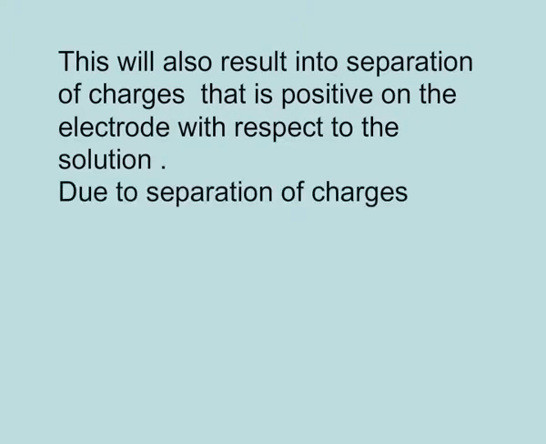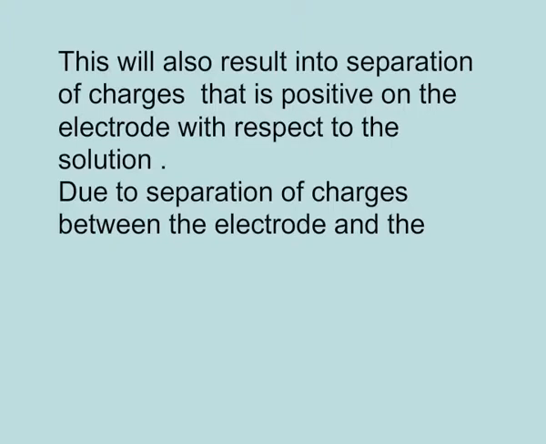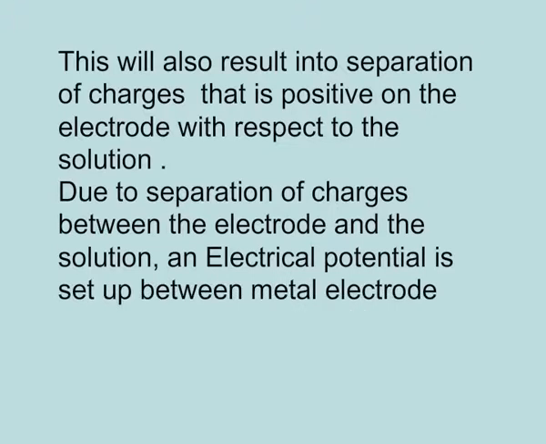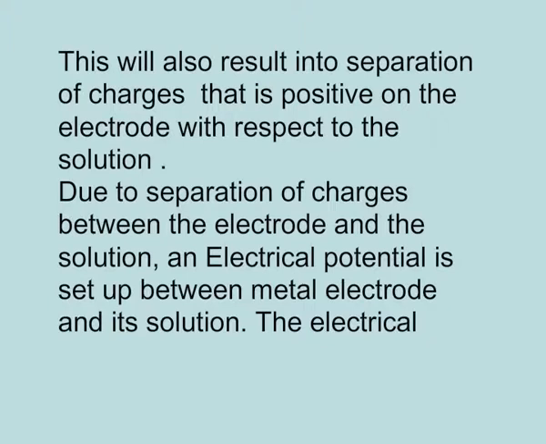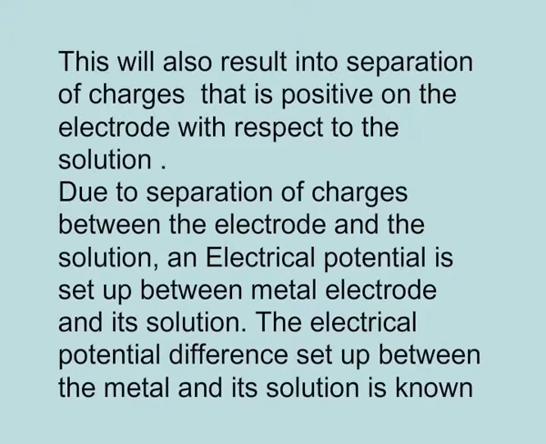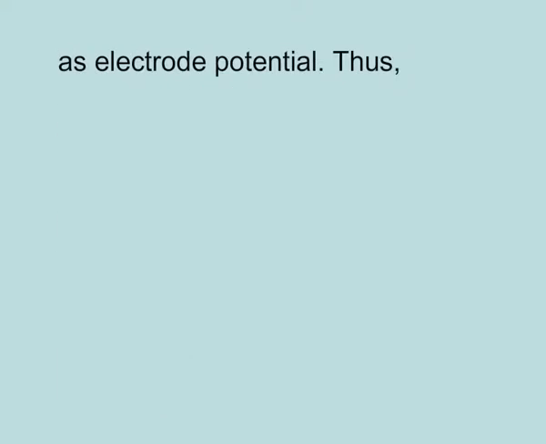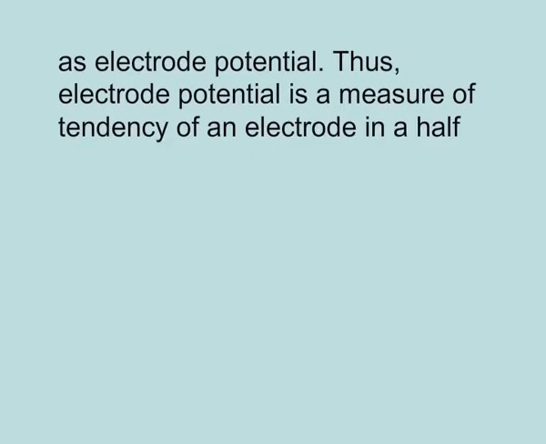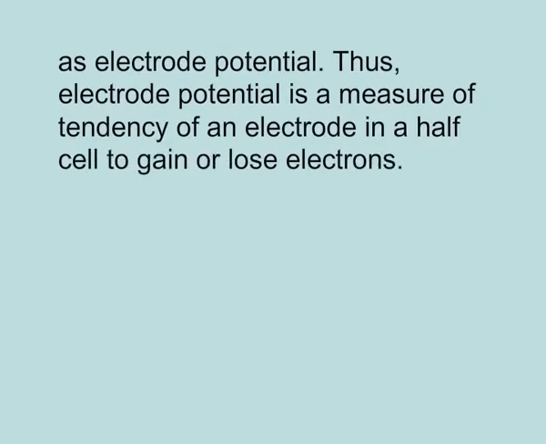Due to separation of charges between the electrode and the solution, an electrical potential is set up between the metal electrode and its solution. The electrical potential difference set up between the metal and its solution is known as electrode potential. Thus, electrode potential is a measure of the tendency of an electrode in a half cell to gain or lose electrons. The electrode potential may be of two types.